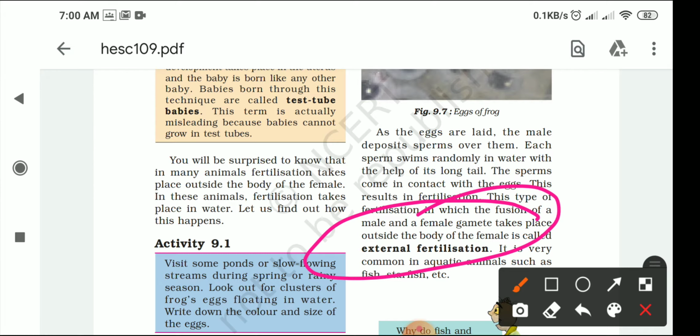Okay, what is internal fertilization? Internal fertilization means the fusion of male and female gamete inside the body of the female.